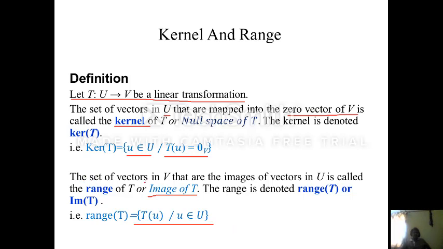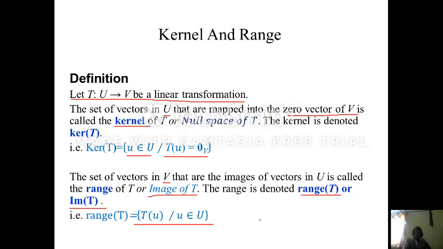In words, the set of vectors in V that are images of vectors in U is called the range of T. The range of T is denoted by range T or Im T, image of T.